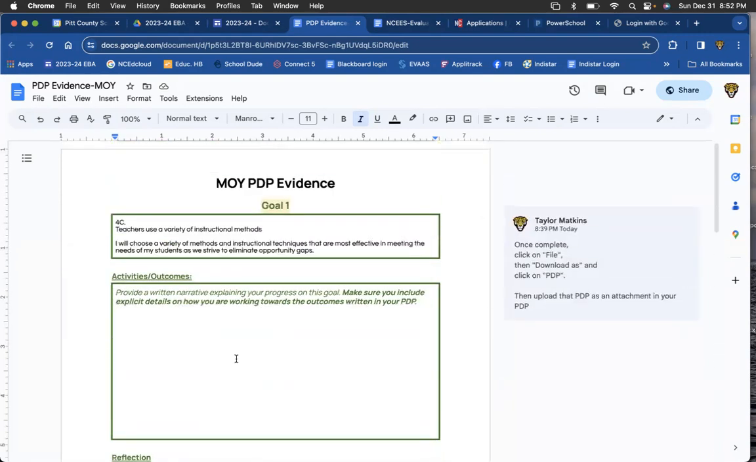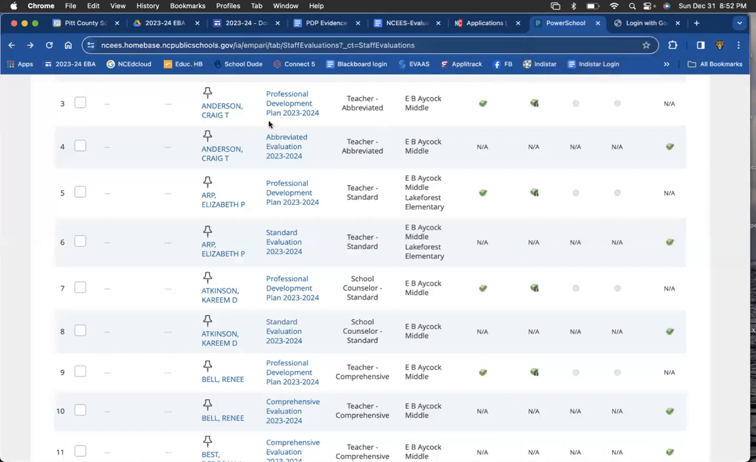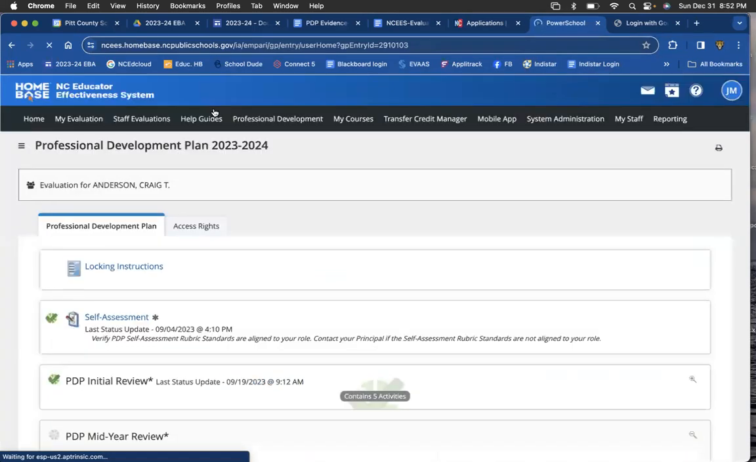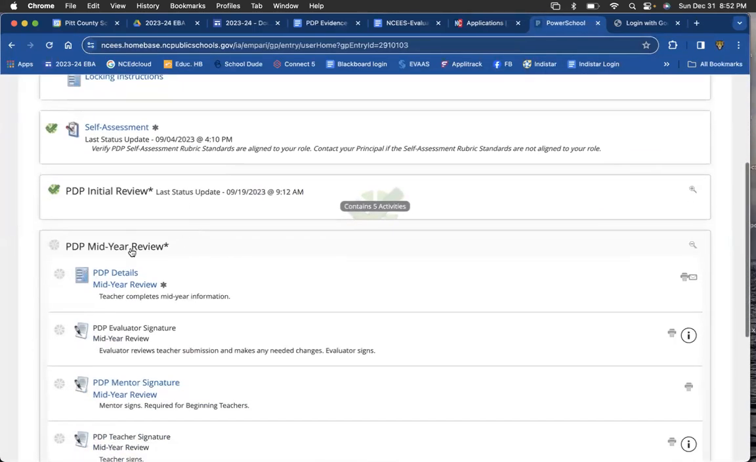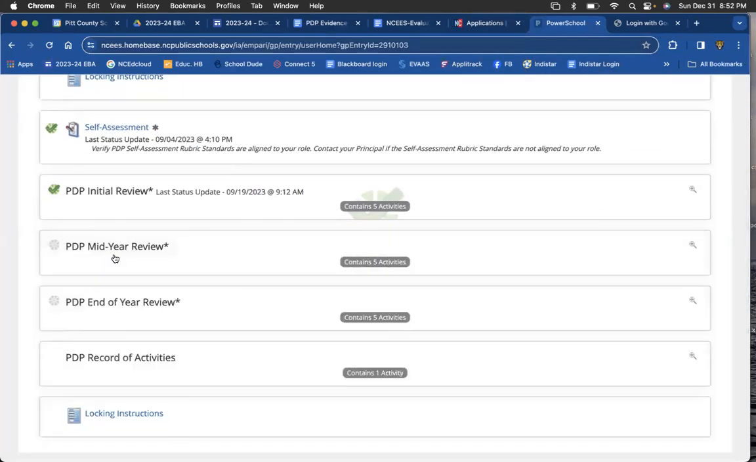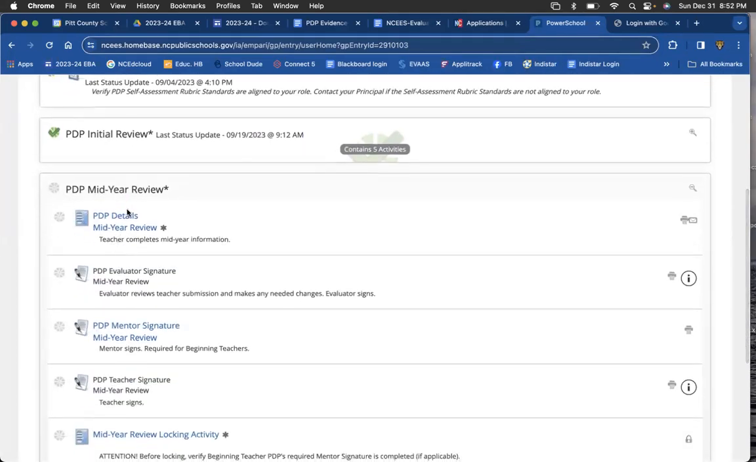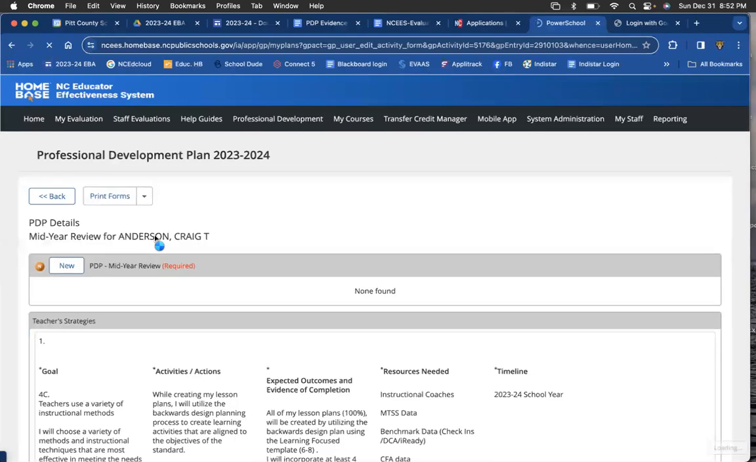After you do that, that's all you have to do with your MOI PDP. That's the only thing that you have to do right now on this document. What you'll then do, after you've got this document completed, is go to NESA's. I'm going to use Mr. Anderson's right quick just to show you. So when you go to your PDP, you'll come down here to your mid-year review. That will expand. Then you'll click on PDP Details Mid-Year Review.